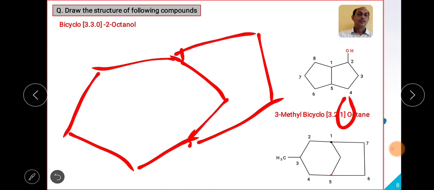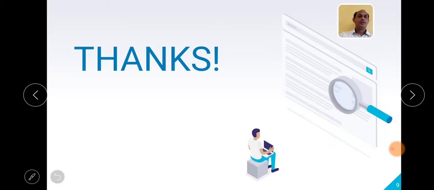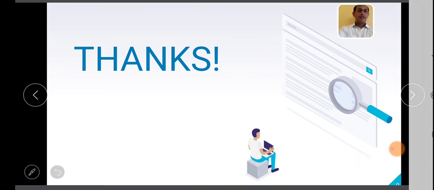So this is the structure I have written in this way also. This particular part we have seen. With the help of these basic rules, we can give IUPAC names to bicyclo systems having substituents and having unsaturation. So you need to practice with pen and paper. Then you will definitely be in a position to write the nomenclature for bicyclo systems. Practice it. Thank you.